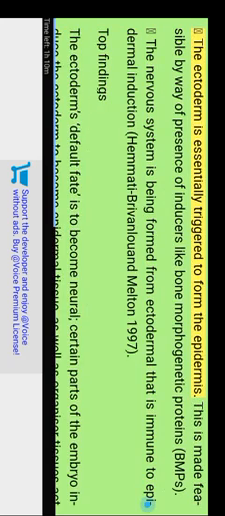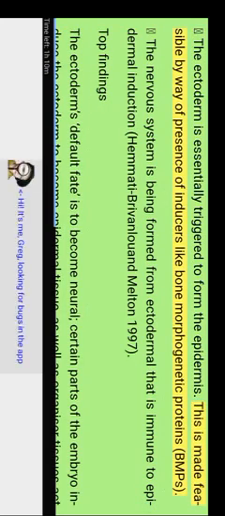The characteristics of the factors which diffuse from the organizer took almost a century to identify. Current studies based on induction have resulted in a remarkable as well as non-obvious conclusion. The ectoderm is essentially triggered to form the epidermis. This is made feasible by the presence of inducers like bone morphogenetic proteins, BMPs. The nervous system is formed from ectoderm that is protected from epidermal induction.